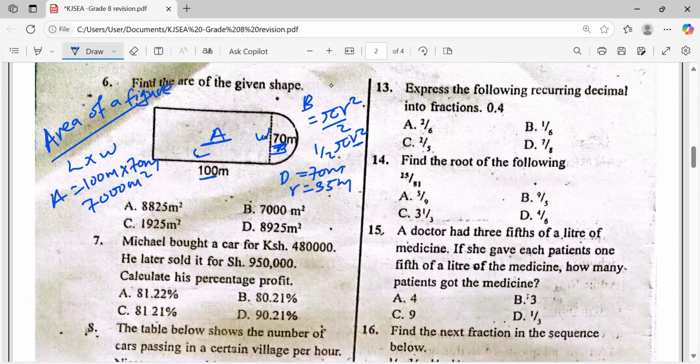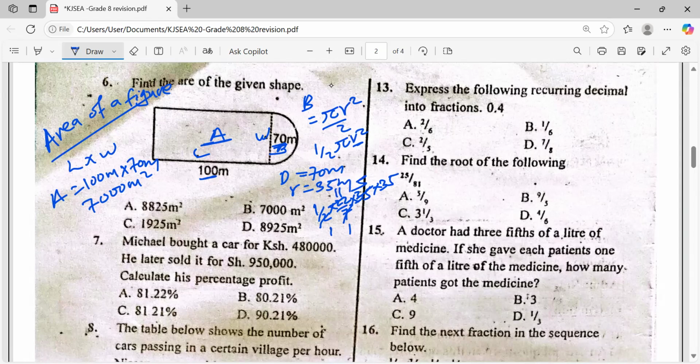Now how do we solve this? Let's solve together. Half times 22 over 7 times 35 times 35. 7 into 7, 1; 7 into 35, 5. 2 into 22, 11. 11 times 5 is 55.